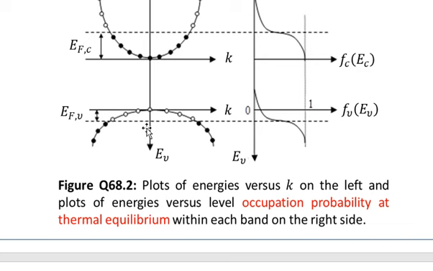The states which are below the Fermi energy are represented by the solid circles because they are the occupied states. So this picture is valid for both the Fermi levels and for the states within the valence band and within the conduction band.